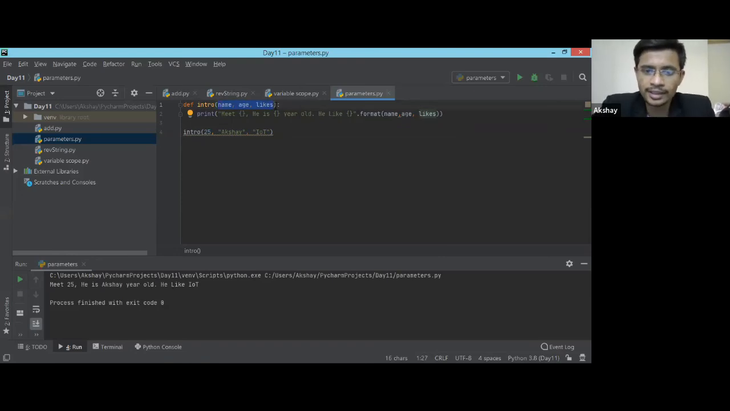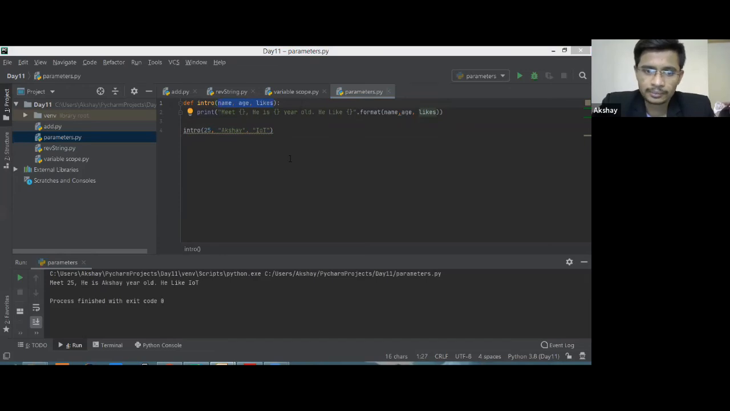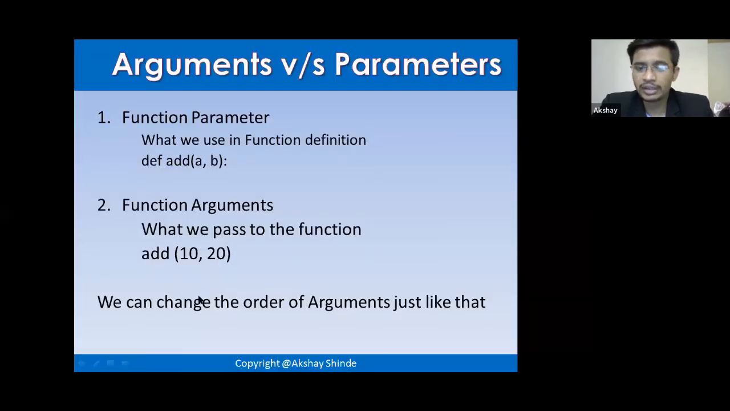The next thing is what I told you in the presentation, that we can't change the order of arguments. We just saw that if you change the order, our function will not behave. But suppose while calling the function, you don't know the order, or you don't want to depend on the order. For that, there are a few ways by which you can skip that order. You don't need to worry about the order.